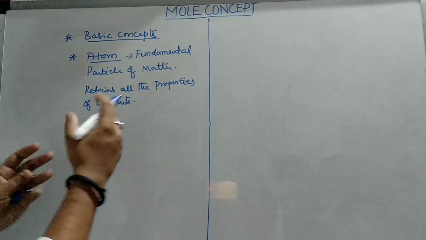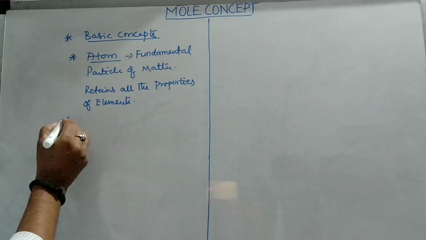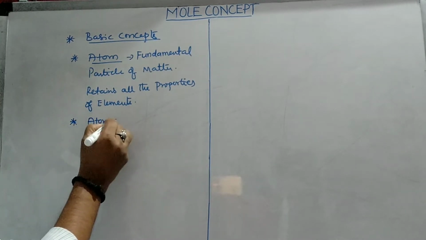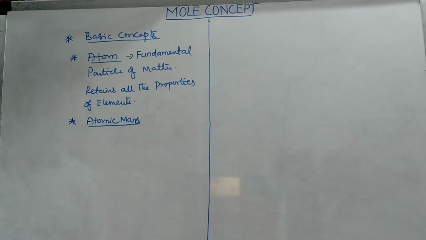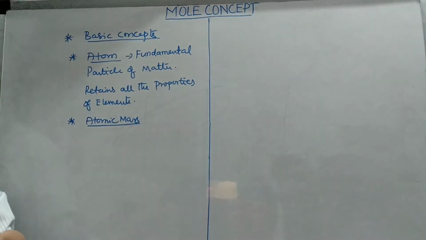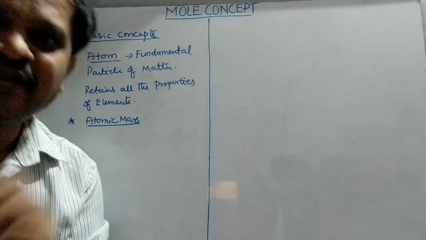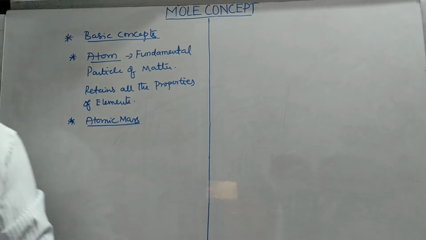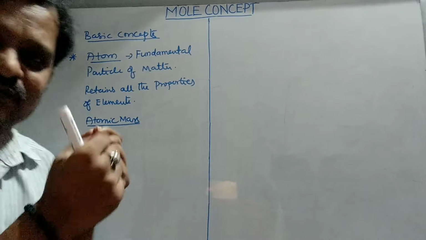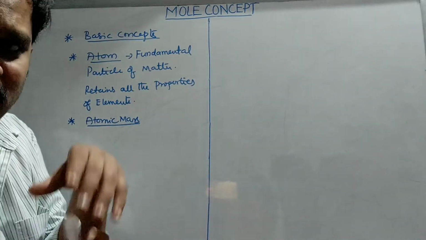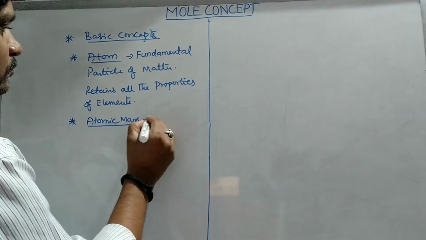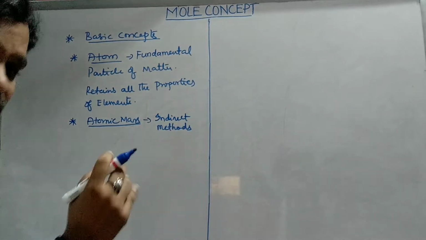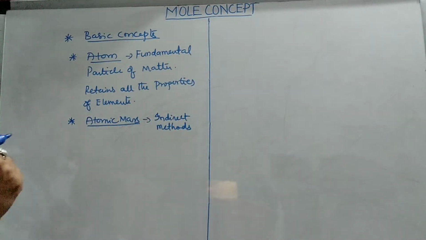To understand this, the atom is very small. Now let us understand atomic mass. See, this atom itself is very small, so atomic mass is very negligible. Since atoms are very small, calculating this mass is difficult, so there are some indirect methods for measuring the atomic mass.